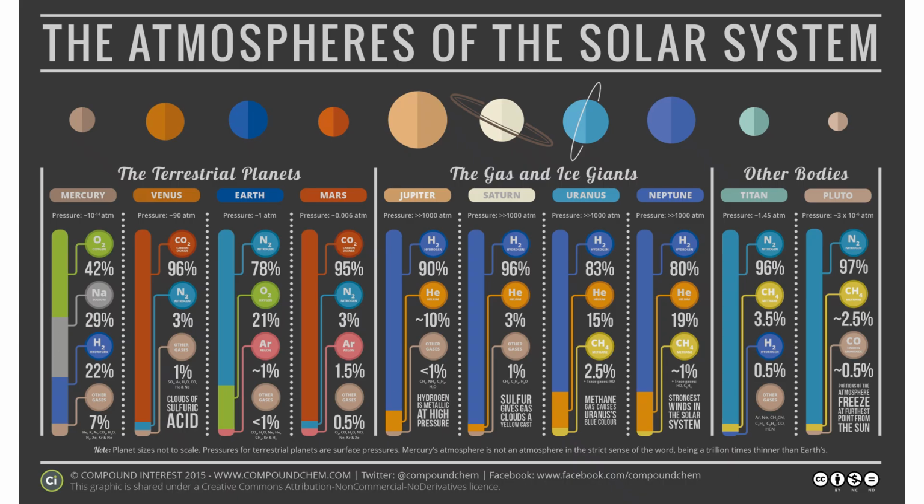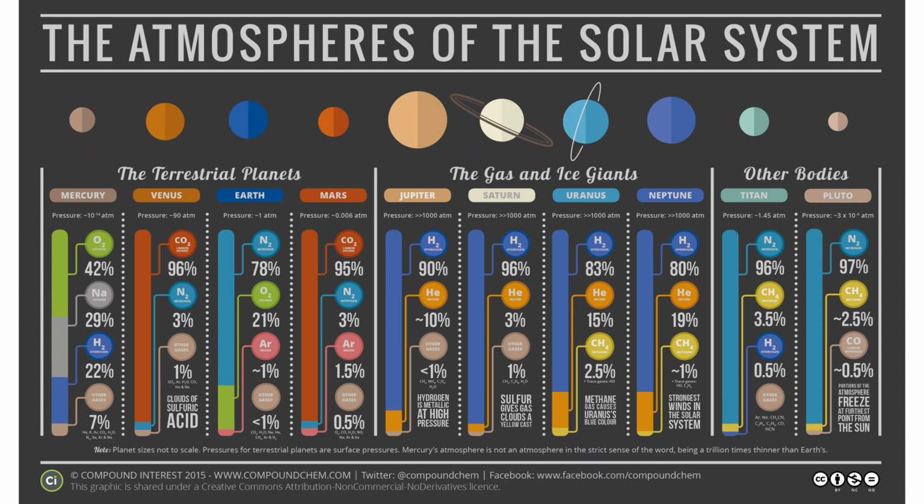Now let's understand the atmosphere of the solar system. The first one is Mercury, the terrestrial or solid segment of the inner planets. In this picture you can see very clearly the oxygen content is 42% there, which is twice Earth's 21%. That's very interesting.